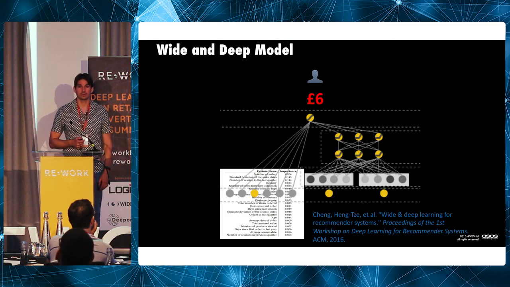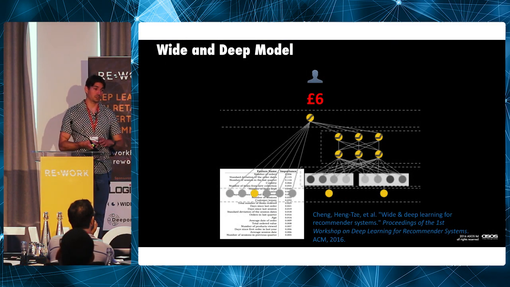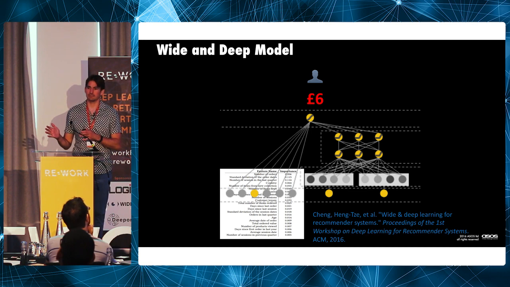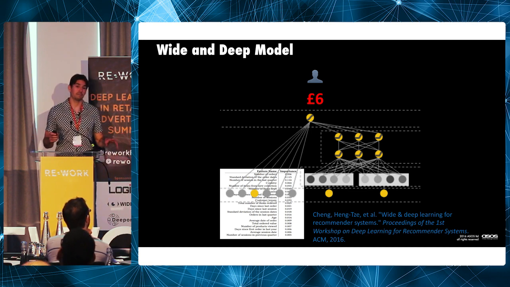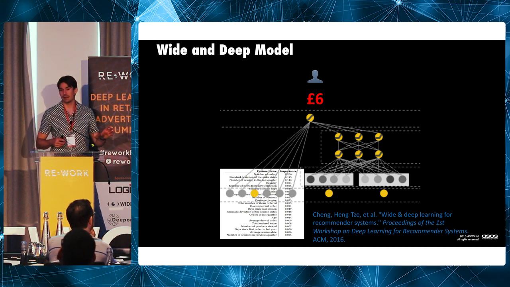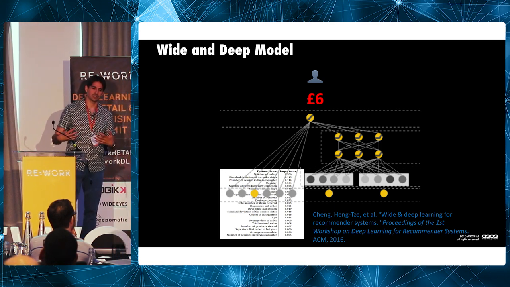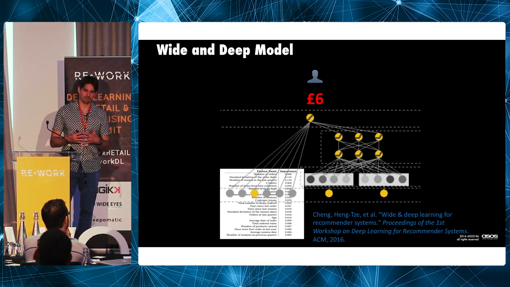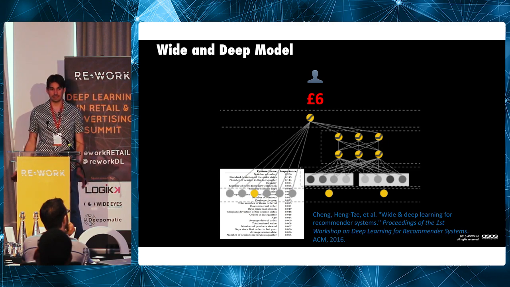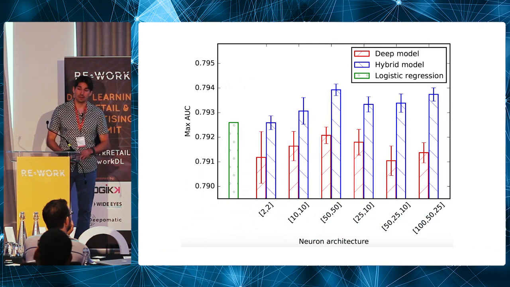This is the wide and deep model. The wide part refers to a really, really big logistic regression with lots of cross features. And the deep part is a deep neural network. The idea here is that the wide network memorizes data, and the deep network is able to generalize. By combining memorization and generalization, you get something that's better than either of them. Or so they claim in that paper that's referenced there. And is that true? Well, yeah, actually it is.